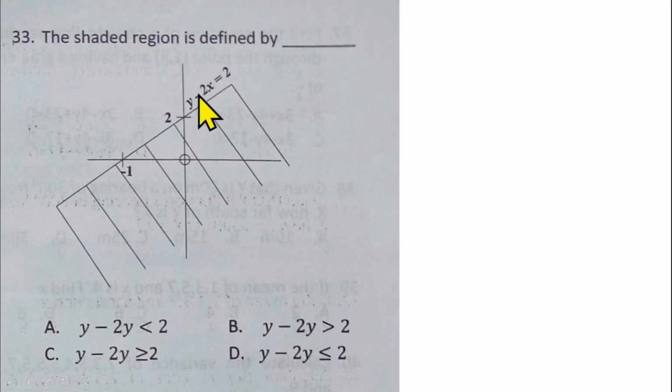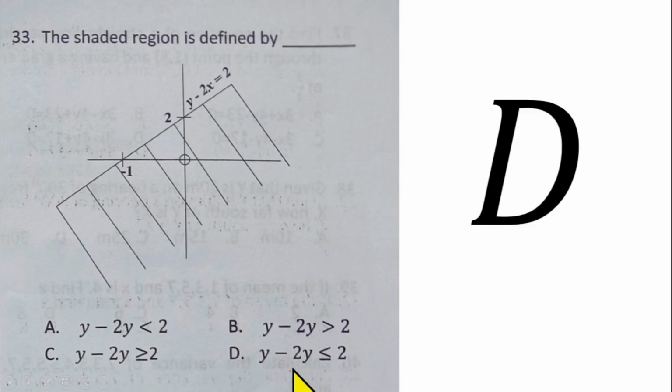But because this straight line is a thick line, that makes it a weak inequality. But let's see where the shaded region is facing. The values of y down here are less than the values here, they are less than 2, and the values here are less than minus 1 as well. So that makes it y minus 2x. There's a typographical error here. y minus 2x to be less than or equal to 2. And that makes option D the right answer for question number 33.